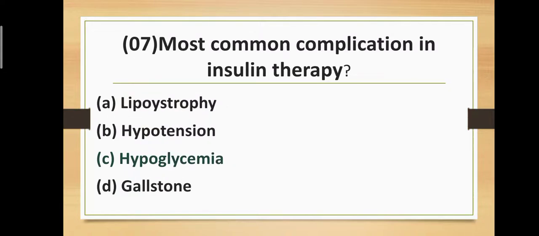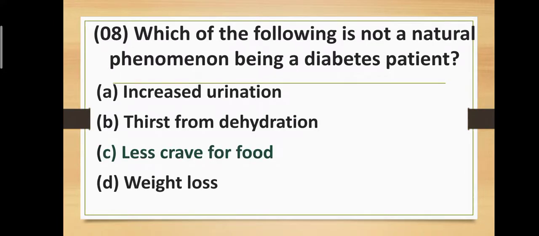Question 7. What is the most common complication in insulin therapy? Option A, lipodystrophy. Option B, hypotension. Option C, hypoglycemia. And option D, gallstone. The correct answer is option C, hypoglycemia. Hypoglycemia means there is a decreased sugar level. The most common complication in insulin therapy is hypoglycemia, option C.